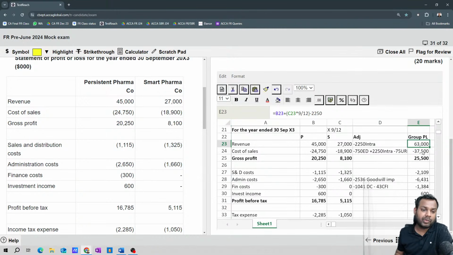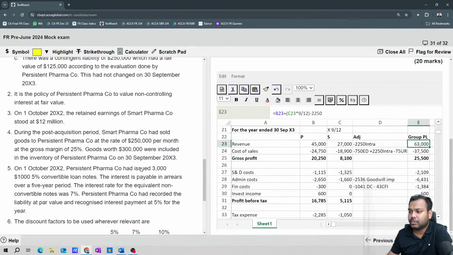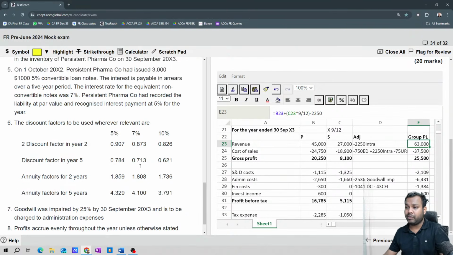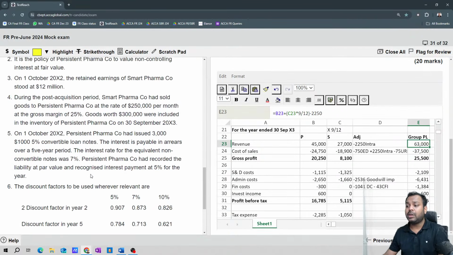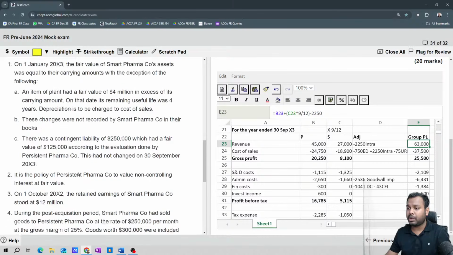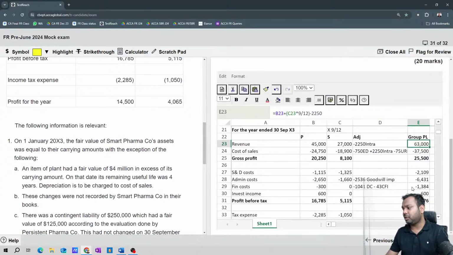Investment income. What about investment income, Harshita? Tell me, is there any adjustment? No, I can't find any adjustment to investment income. So it will come as it is. If the question had said a subsidiary company has given a dividend, yes, we would have adjusted. But is the question saying that the subsidiary company has given a dividend anywhere? Retained earnings is this much on 1st October, and no other thing is mentioned. So 600 will come as it is.